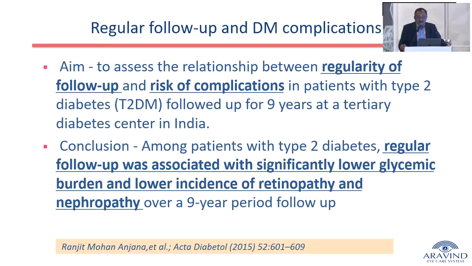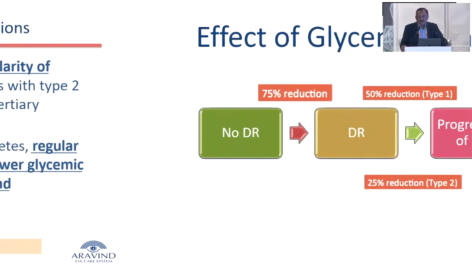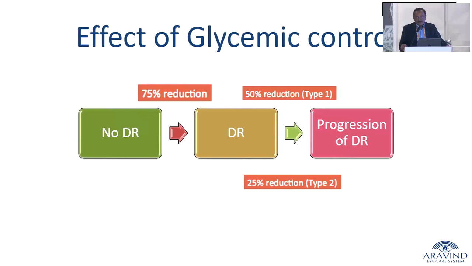They showed that patients who were regularly followed up had significantly lower glycemic burden and lower incidence of retinopathy and nephropathy. So what it means is, how much do we as ophthalmologists take care of the control of diabetes? Most often we ignore that or do not pay attention to that part of it, except when the patient brings the blood sugar values and you say, oh, it's very high, you need to control. But do we monitor it?